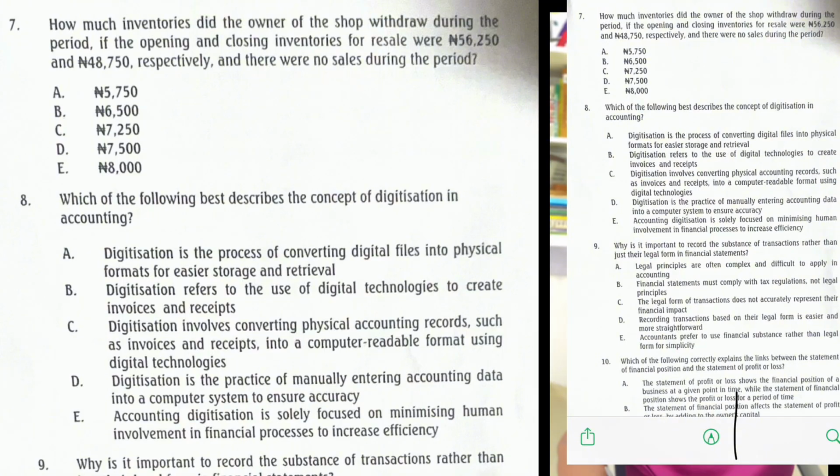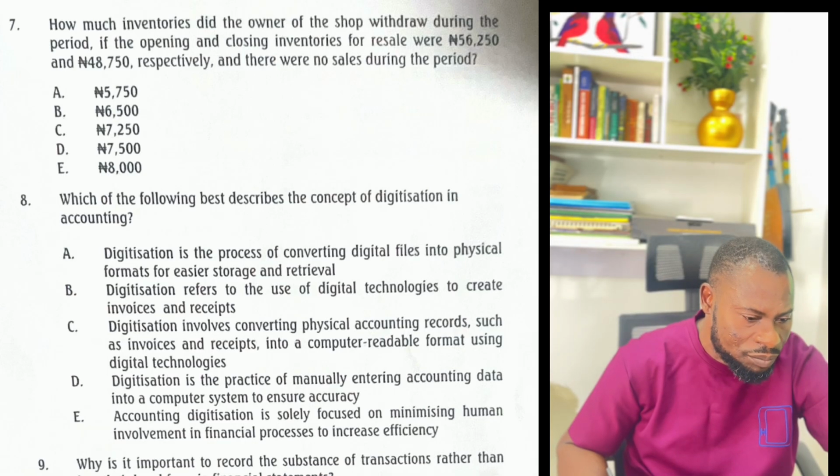B, digitization refers to the use of digital technologies to create invoices and receipts. That looks legit. C says, digitization involves converting physical accounting records, such as invoices and receipts, into a computer readable format using digital technology. This is the correct answer.